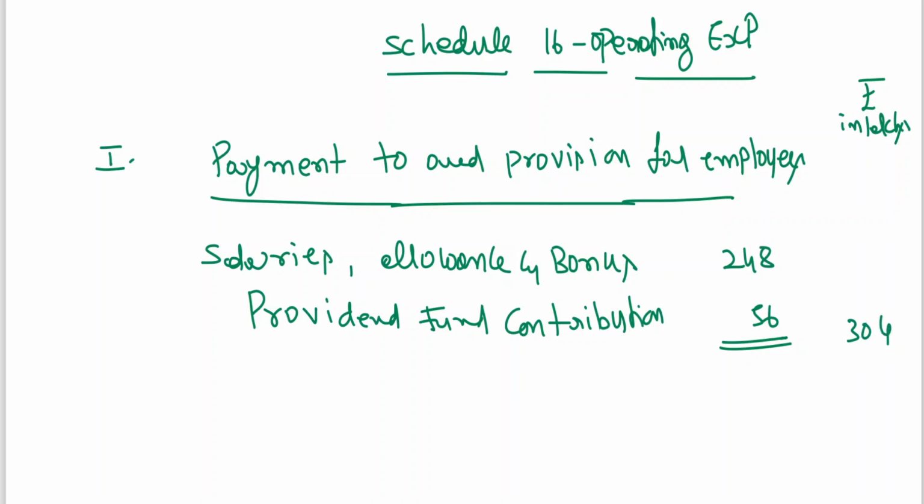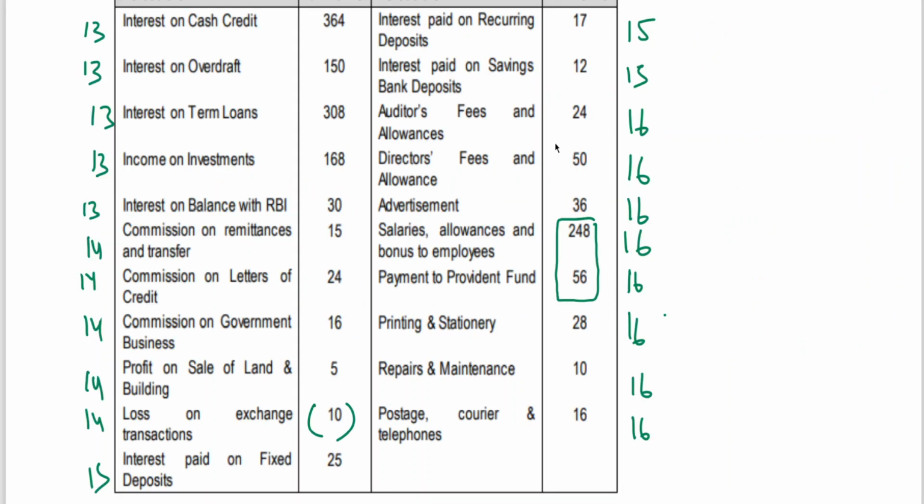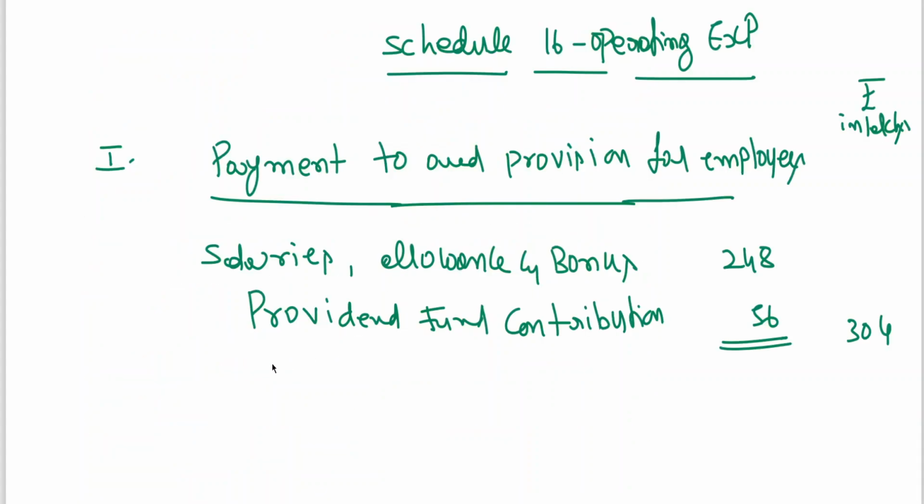Then PRP, add Alprio, I have told you. R means rent. We don't have any rent here. PRP, after that printing and stationery 28. Just to remember, I told you PRP, add Alprio. I think you remember that. Even if you don't remember, no issue. By practice you will be able to do it.